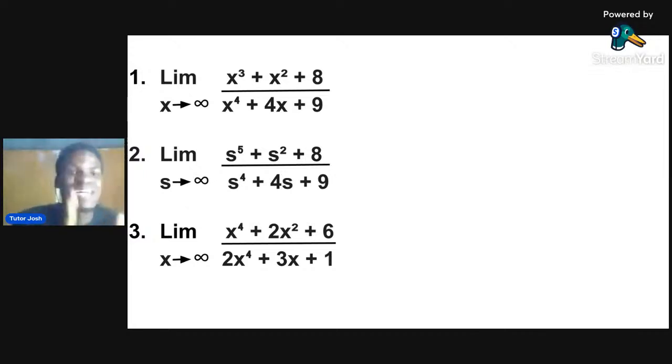The answer to this question is 0, because the highest power of the denominator is greater than the highest power of the numerator. I hope you've gotten the first question now. I can see Sam said 0.